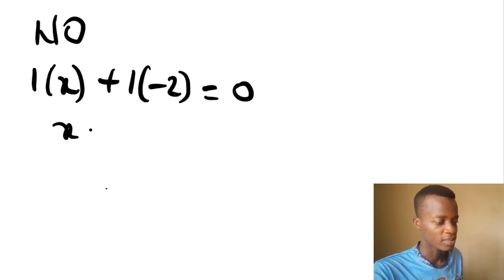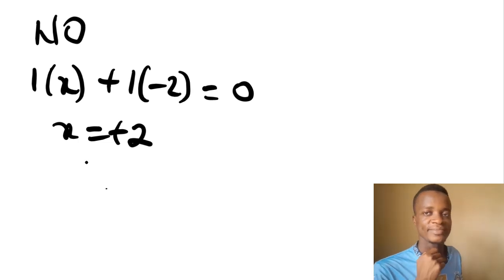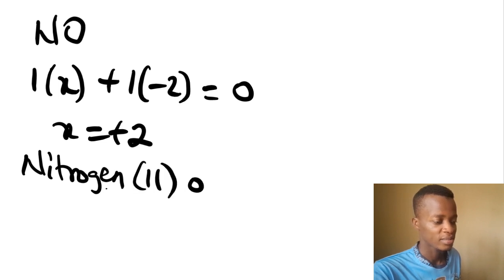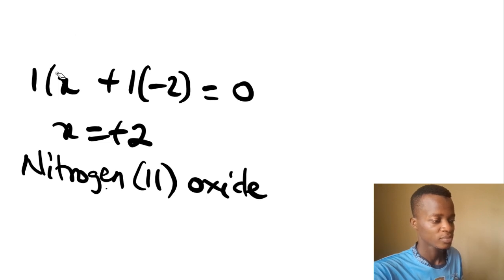binary covalent compounds. Then I have another example. I have NO. This one will be 1 times x, right? The 1 is coming from the nitrogen, plus 1 times -2 equal to 0. So x will be equal to plus 2. So this will be nitrogen 2 oxide. Nitrogen, in brackets 2, oxide. Don't forget this bracket. This is the name for this particular species.